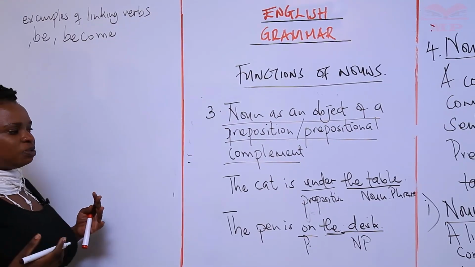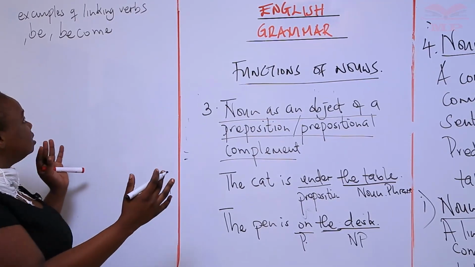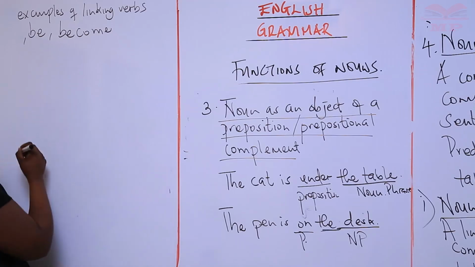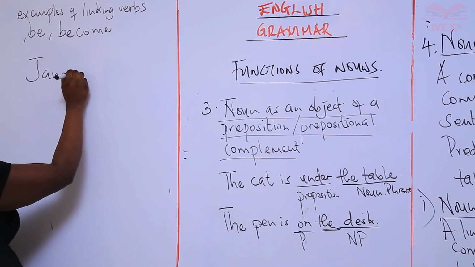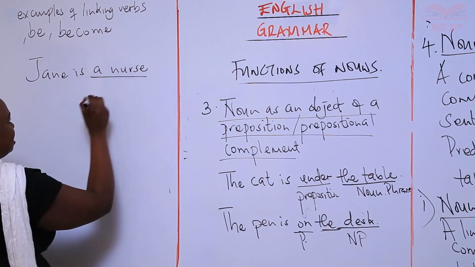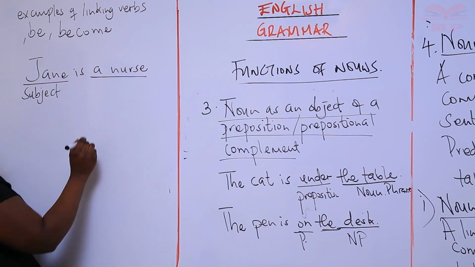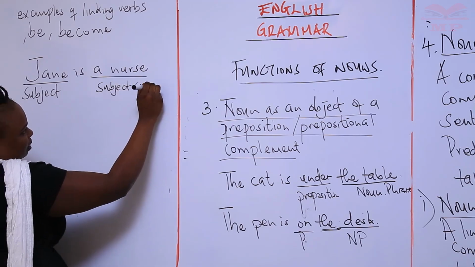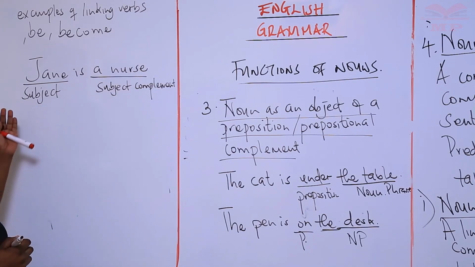You know, we also have different types of, like, sometimes the linking verb could also appear like a stative verb, but in this case they're just linking. So the most appropriate is be or become. That's where it links. So for example, now if you want to link the subject and the complement, Jane is a nurse. So a nurse here is complementing the subject. So Jane is our subject. So a nurse is a subject complement. It's complementing Jane. It is now telling us more about Jane.